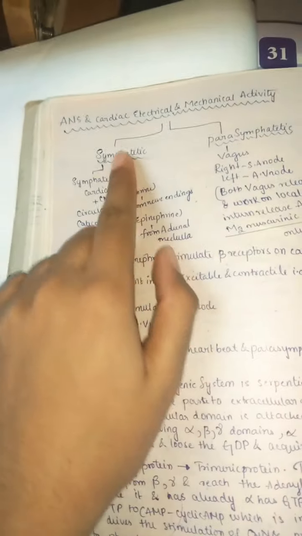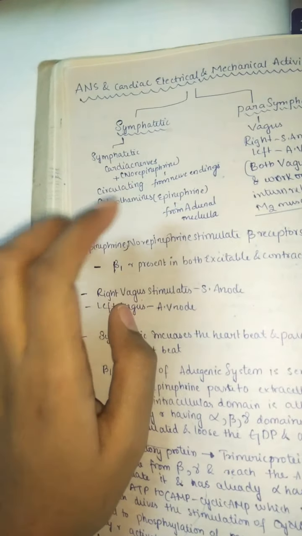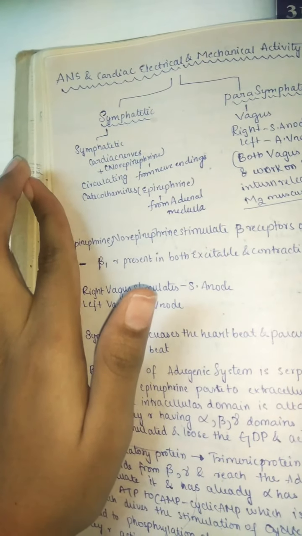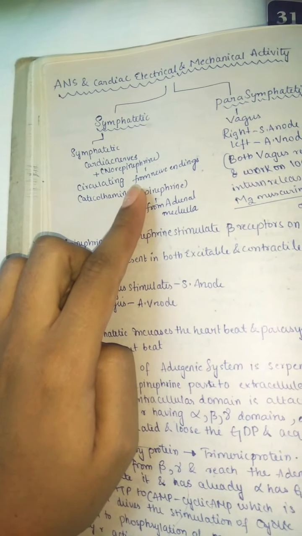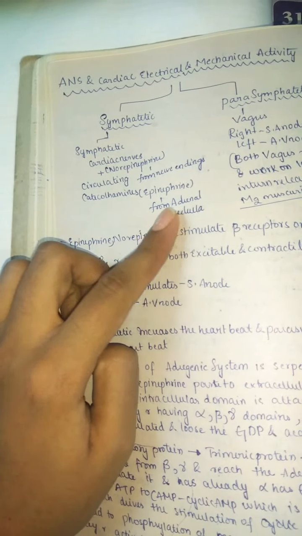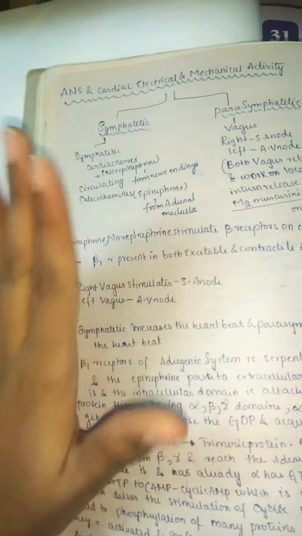So first, the sympathetic cardiac nerves mainly release norepinephrine from the nerve endings and epinephrine from the adrenal medulla. So these are released in the case of sympathetic cardiac nerves.